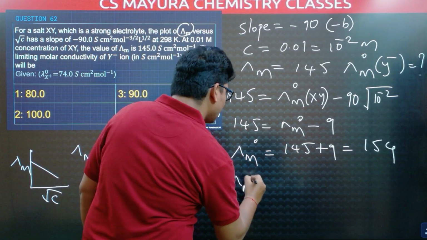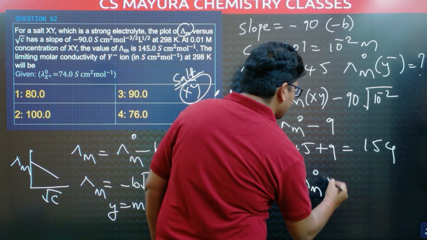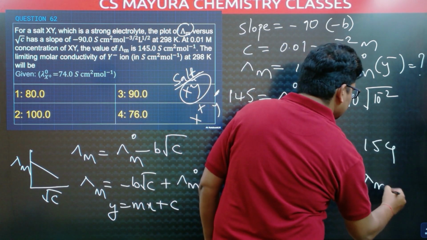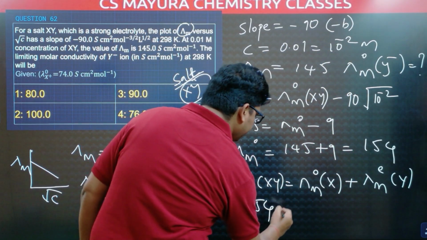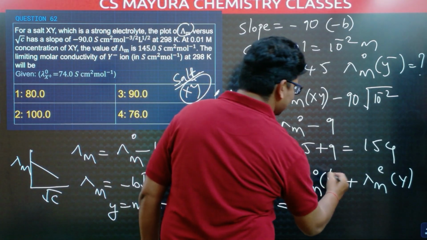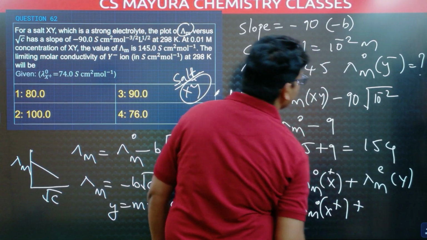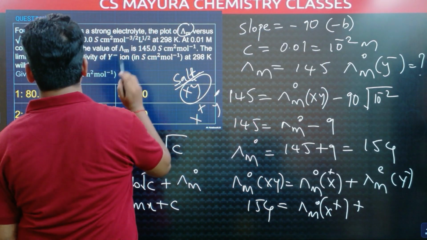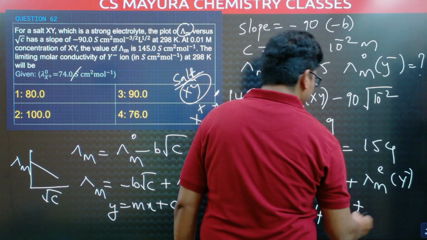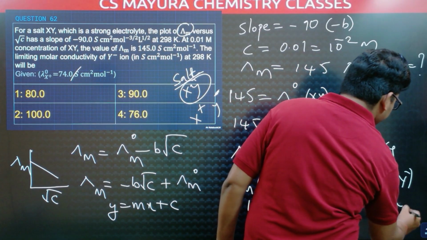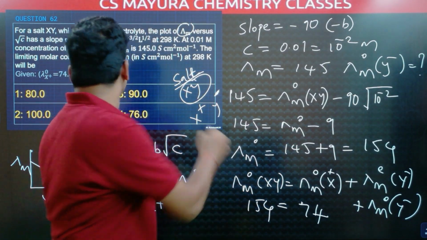So lambda m naught of XY is equal to lambda m naught of X plus plus lambda m naught of Y minus. This value is 154, and the X plus value is given, 74. We have to find lambda m naught of Y minus. Now this is 154 minus 74, equal to 80.